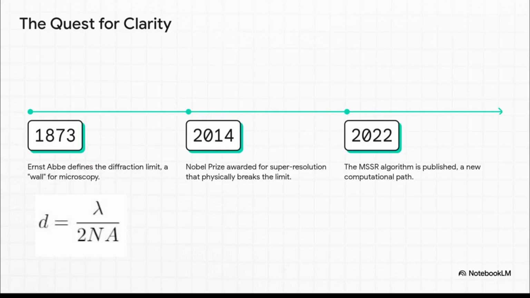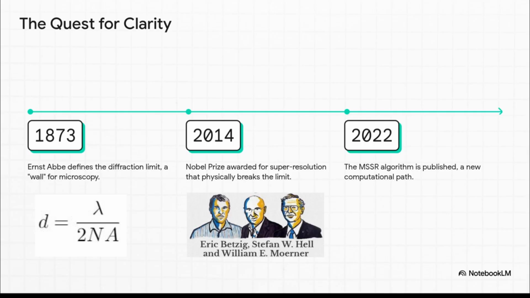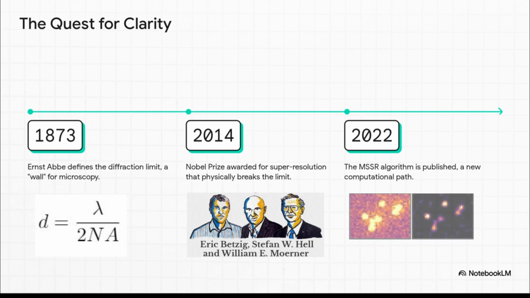And for more than 100 years, Abbe's limit was pretty much a hard and fast rule, a wall you just couldn't break. Then, in 2014, a Nobel Prize was actually awarded for these amazing techniques that found clever ways to get around it using some really complex hardware. But then, in 2022, something totally different happened. A new path opened up. The MSSR algorithm was published, and it showed a way to get that same super resolution using nothing but pure math, no expensive machines needed.